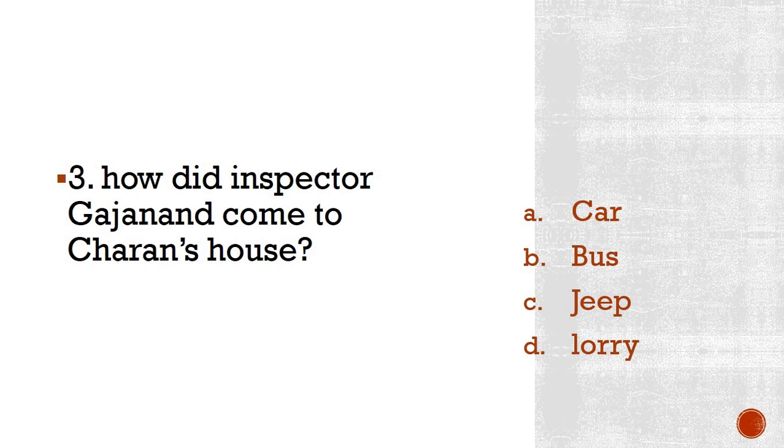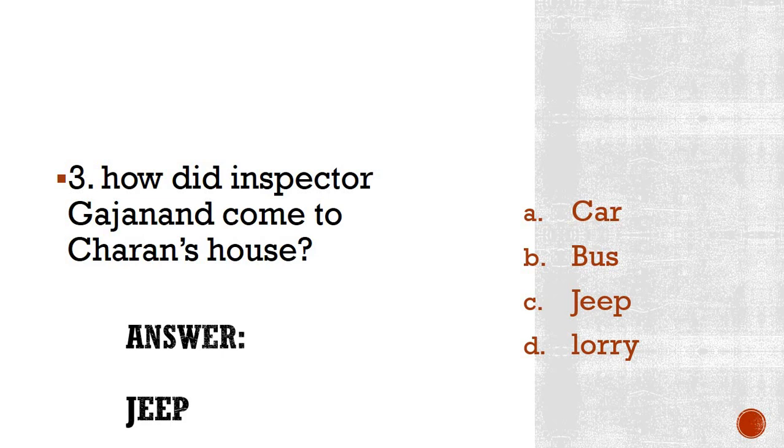I hope you are trying your level best and writing your answers before I display the correct answer. Okay, let's see what the answer is. If you have written the answer, please check your answers. The correct answer is jeep. Normally the police inspector travels in a jeep wherever they want to go.